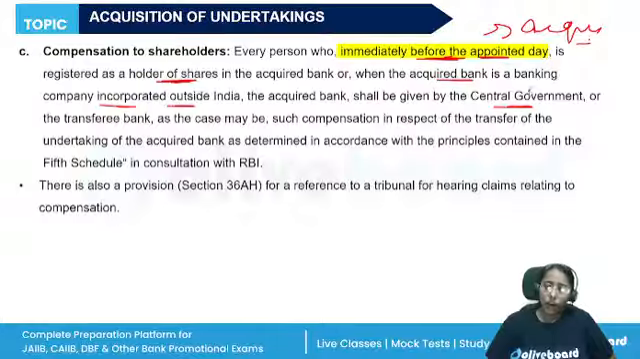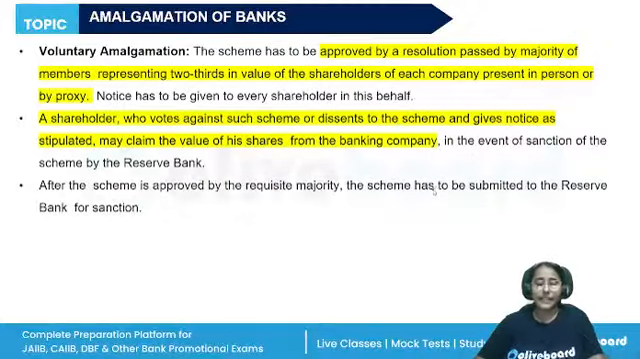All right. Also, if they are aggrieved by the compensation that they are receiving, they have the right to make an appeal for which a tribunal will be set up. This is the acquisition of the undertakings. Amalgamation can also be ordered. Voluntary amalgamation: a banking company may be amalgamated with another banking company. Again, a scheme will be prepared.